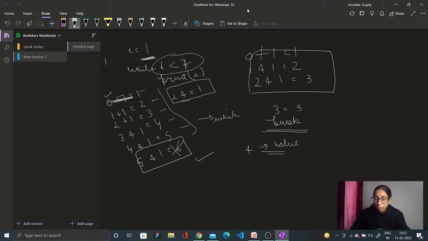Correct? And this is the main point to remember, like when a break is obtained, the next values are not given to us.